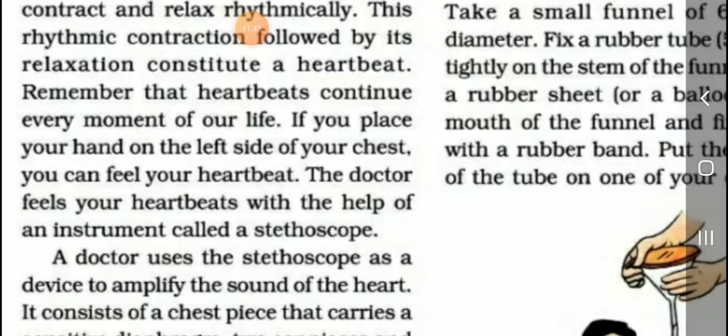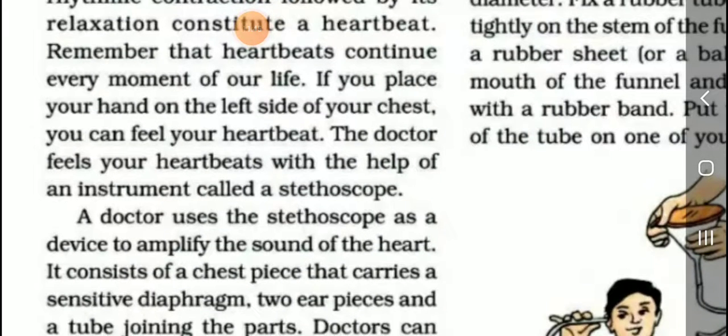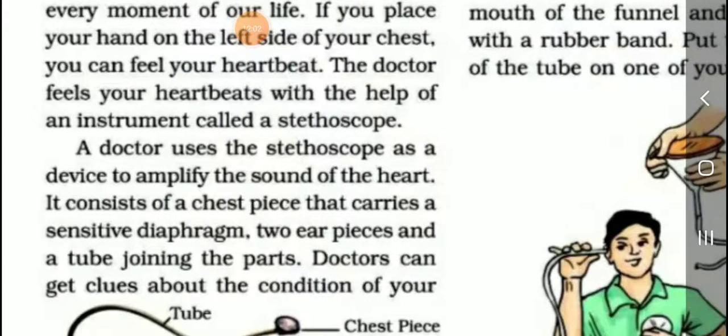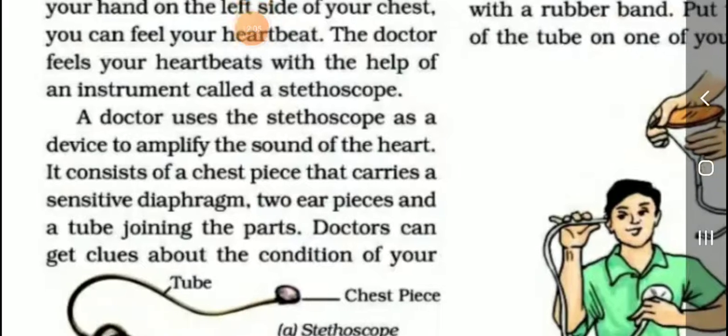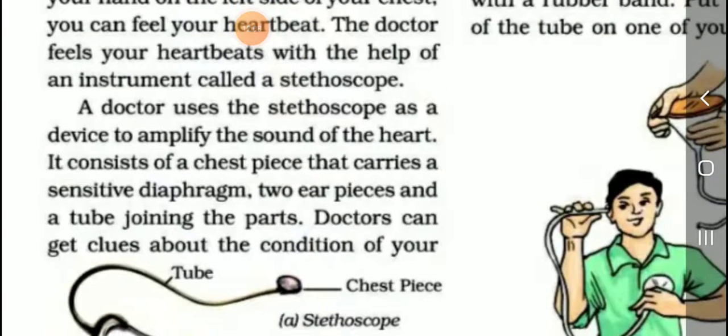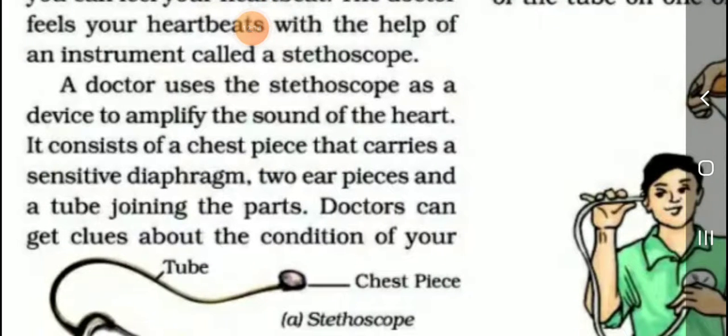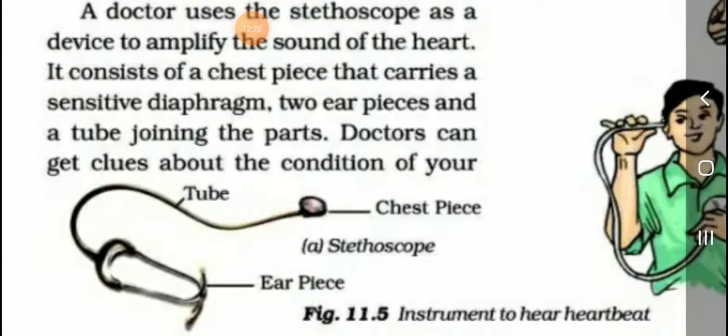The doctor feels your heartbeat with the help of an instrument called a stethoscope. The doctor uses the stethoscope as a device to amplify the sound of the heart. It consists of a chest piece that carries a sensitive diaphragm, two earpieces and a tube. This is a stethoscope, students. The doctor can get clues about the condition of your heart.